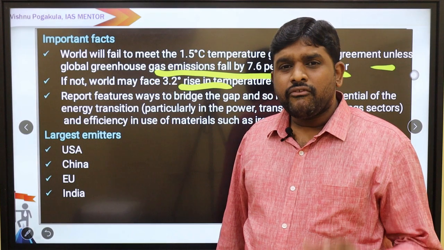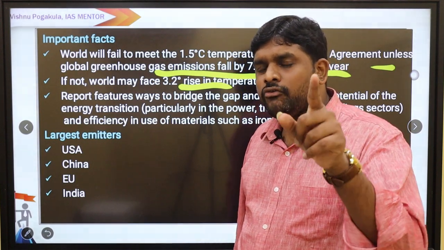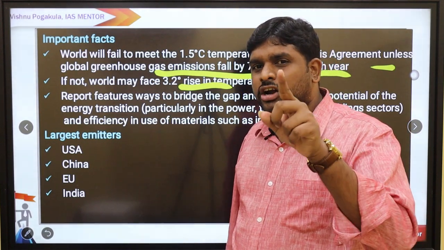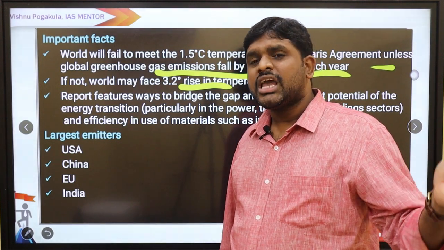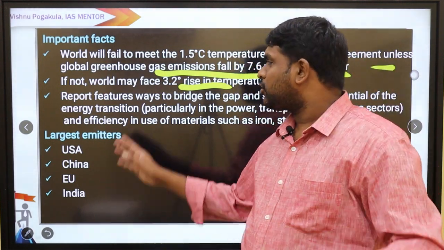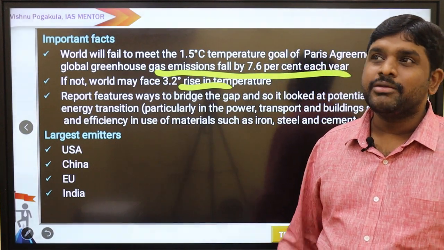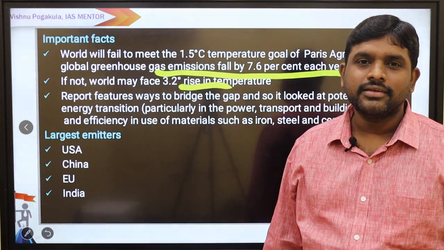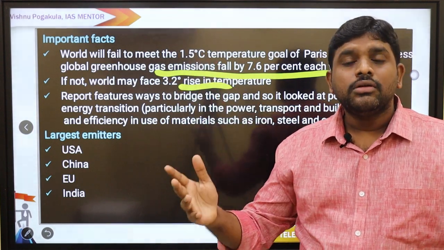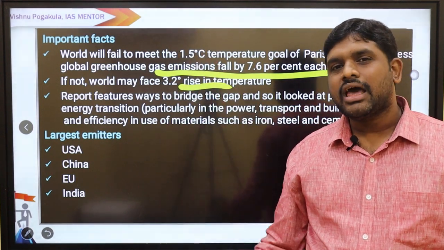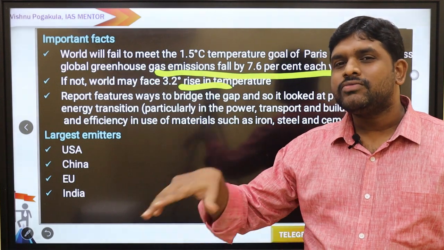Under the Paris Agreement, we had a deal of 1.5 degrees centigrade. We should not cross 1.5 degrees centigrade. But the emission is not controlled. If the same uncontrolled emissions continue, we might cross 3.2 degrees centigrade. That means double the target. We should be within 1.5, but we are going up to 3.2. So the melting of the icebergs will happen, and the submergence of the islands will happen.